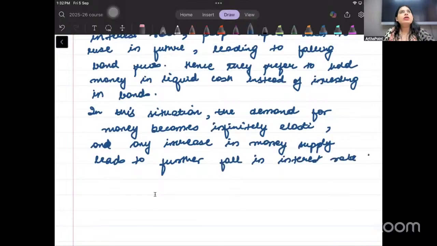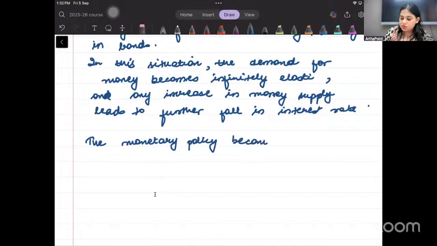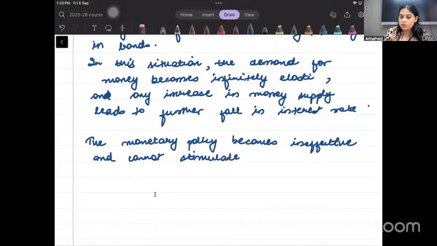तो basically क्या हो गया ना, that even if you increase money supply, people will simply just keep it in the liquid format, right? The monetary policy becomes ineffective and cannot stimulate investment and growth. Cannot stimulate investment and growth.